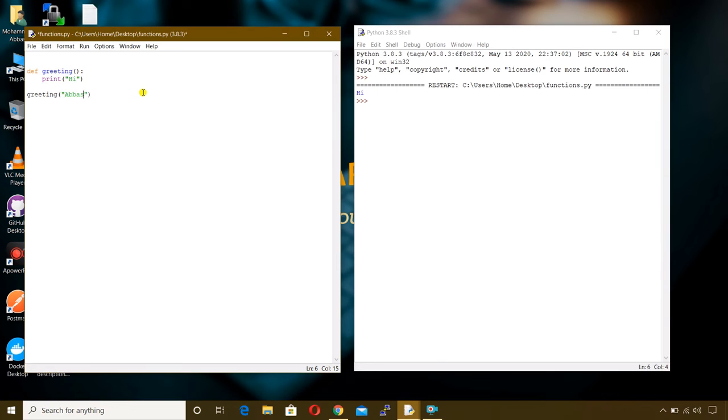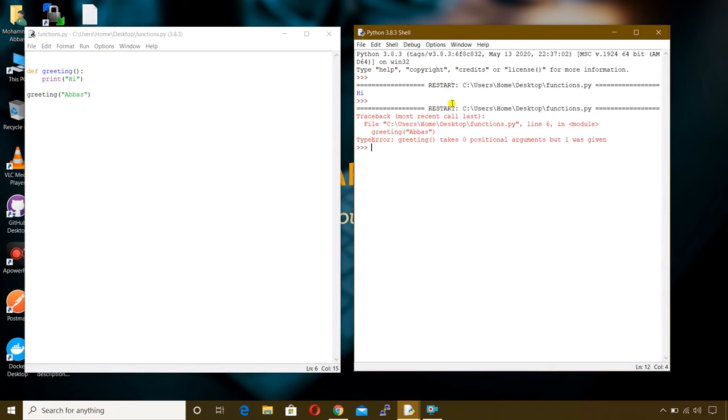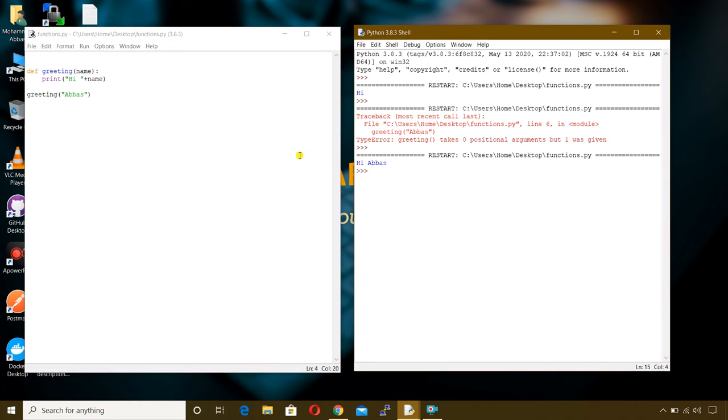So now I'm passing a value called Abbas. So let me run the script. Oh, it's throwing an error. But why? Because friends, I'm passing a value here. I needed to get it somewhere, right? For that, I'm using a variable called name. And you can use this variable in your function like this. And let me run the script. And see, it's printing hi Abbas.